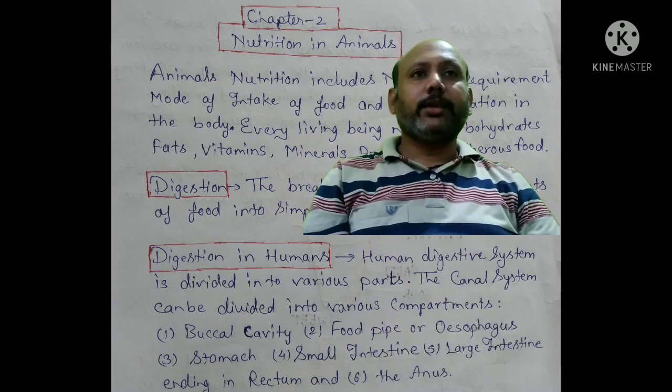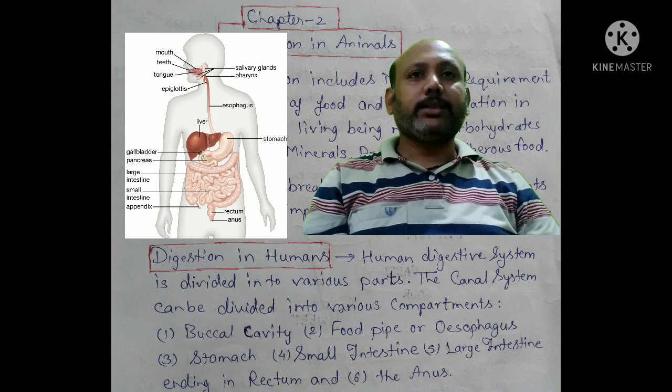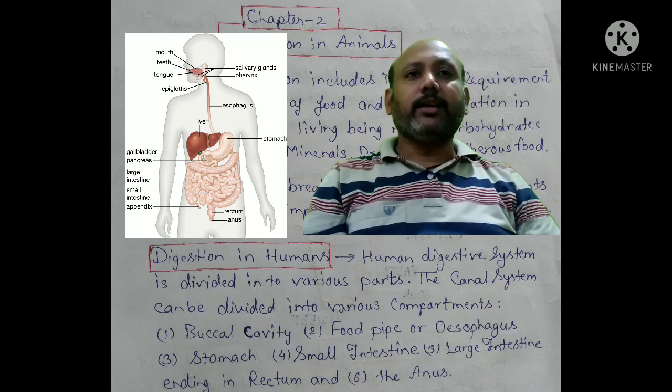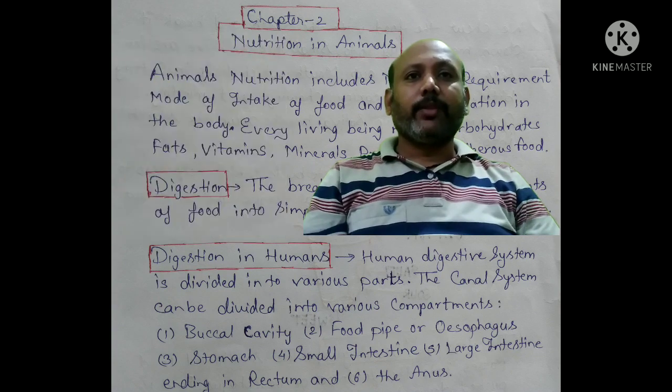Digestion in humans. The human digestive system is divided into various parts. The canal system can be divided into various compartments: buccal cavity, food pipe or esophagus, stomach, small intestine, large intestine, and its ending in the rectum. And the sixth part is the anus.